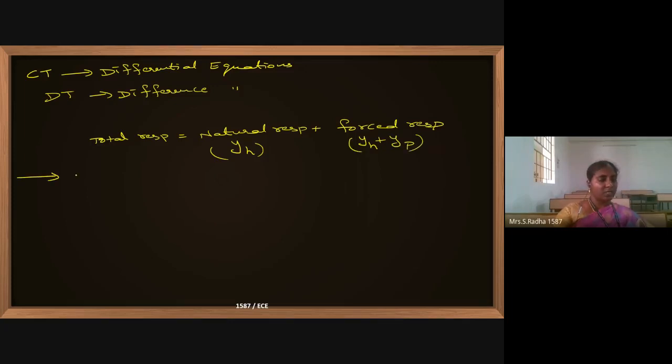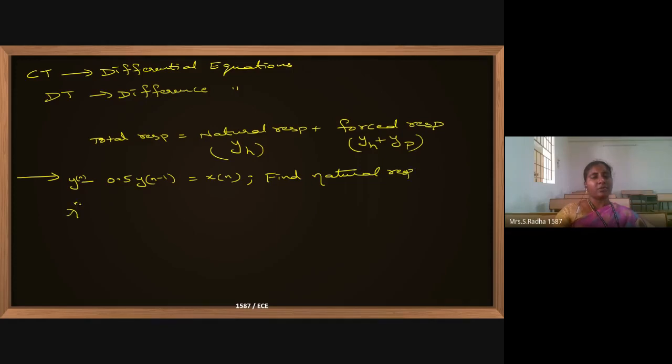Now, if I give you a question like this: y of n minus 0.5 y of n minus 1 equals x of n. Find the natural response or homogeneous function. How to find this?